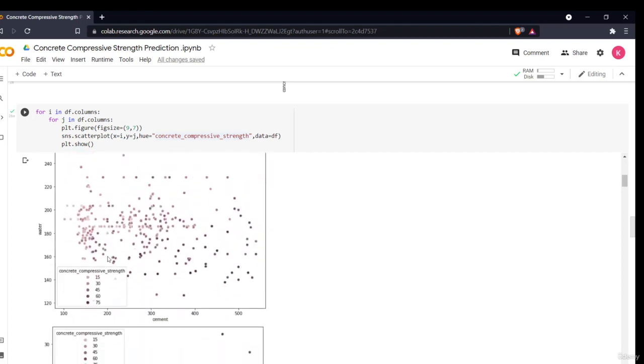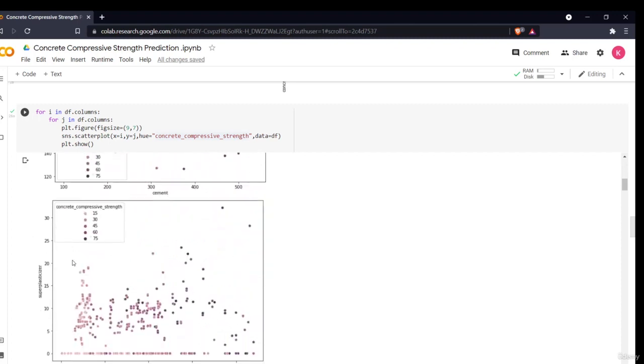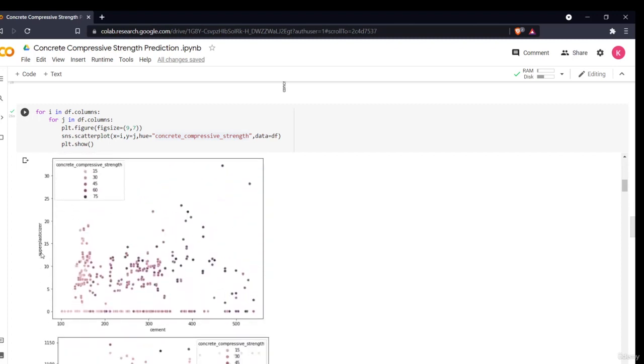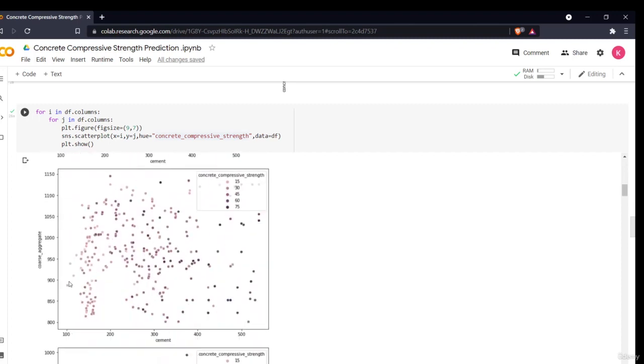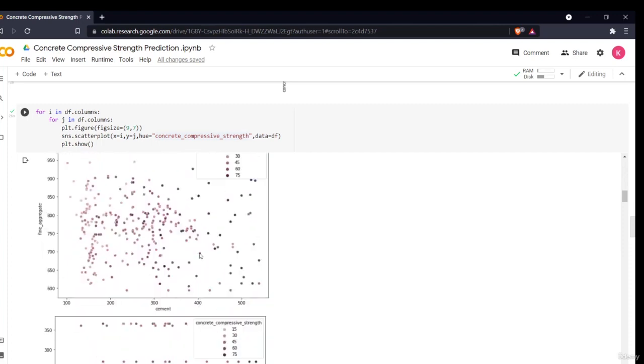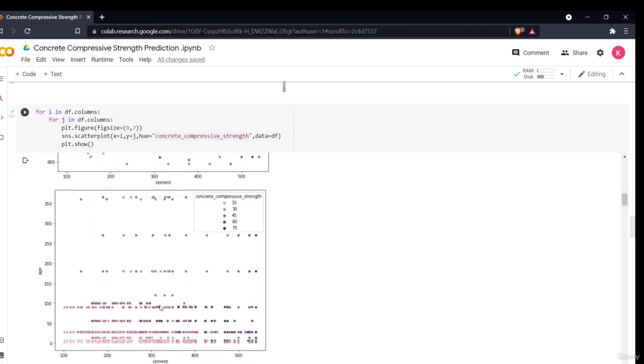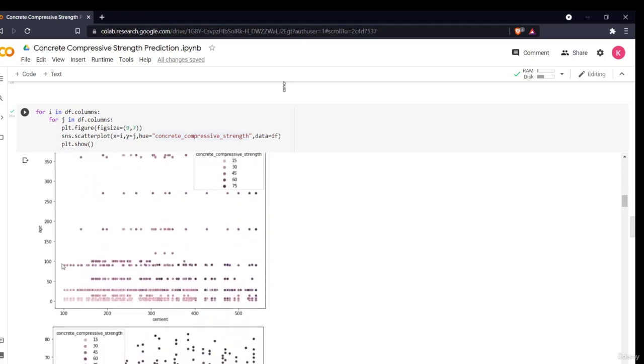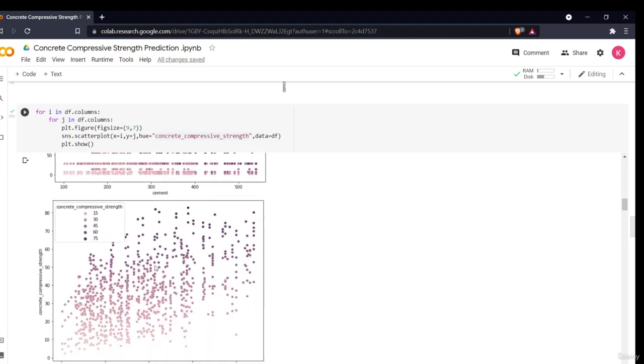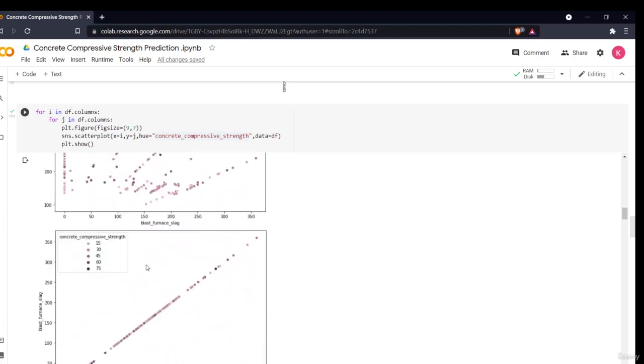So I can see my scatter plot for cement versus water, cement versus superplasticizer, cement versus coarse aggregate. Similarly, you can execute this command and have a look at your own and analyze how your data is distributed. As you can see, for cement and different ages, it is almost the same concrete compressive strength. For cement and age, it is the same across different age criteria. Similarly for all the different things.